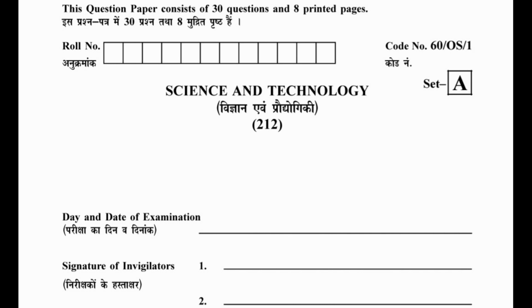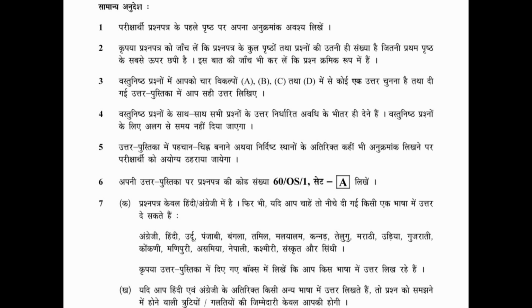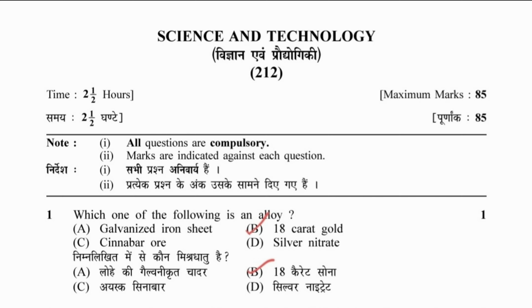Hello student, today I am going to solve the NIS 212 Science and Technology question paper of February 2021. This question paper consists of 30 questions, maximum marks is 85 and passing marks is 25. Time duration is 2.5 hours.